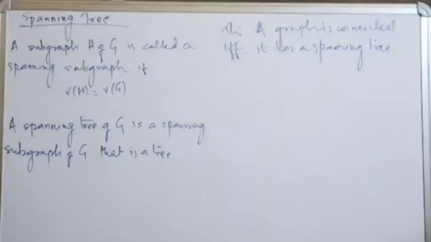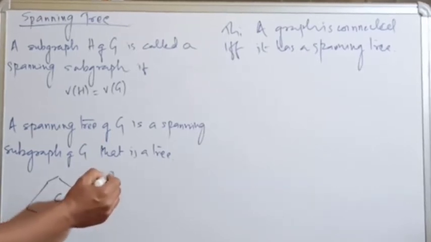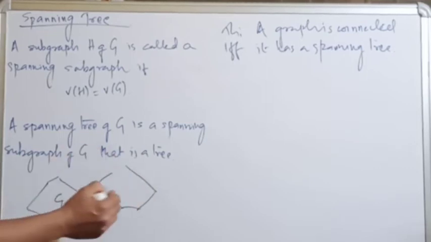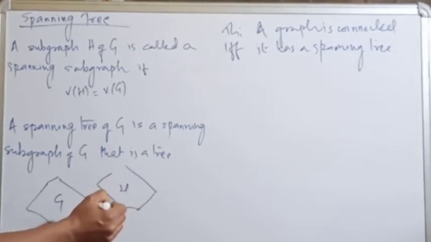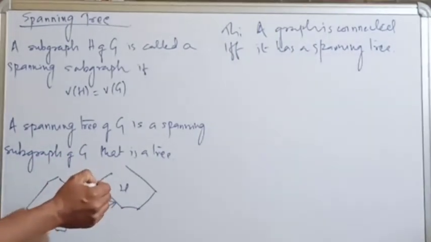Just for an example, if I draw a figure, suppose this is one graph. This is G, and this is another graph. This is H. That means this H is a spanning subgraph of G because the vertex set is the same.